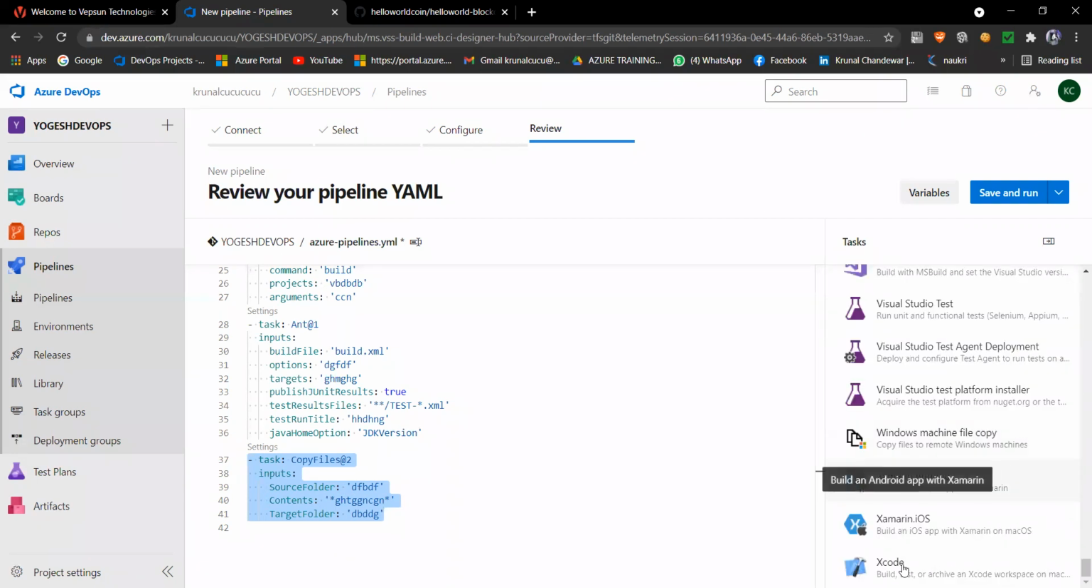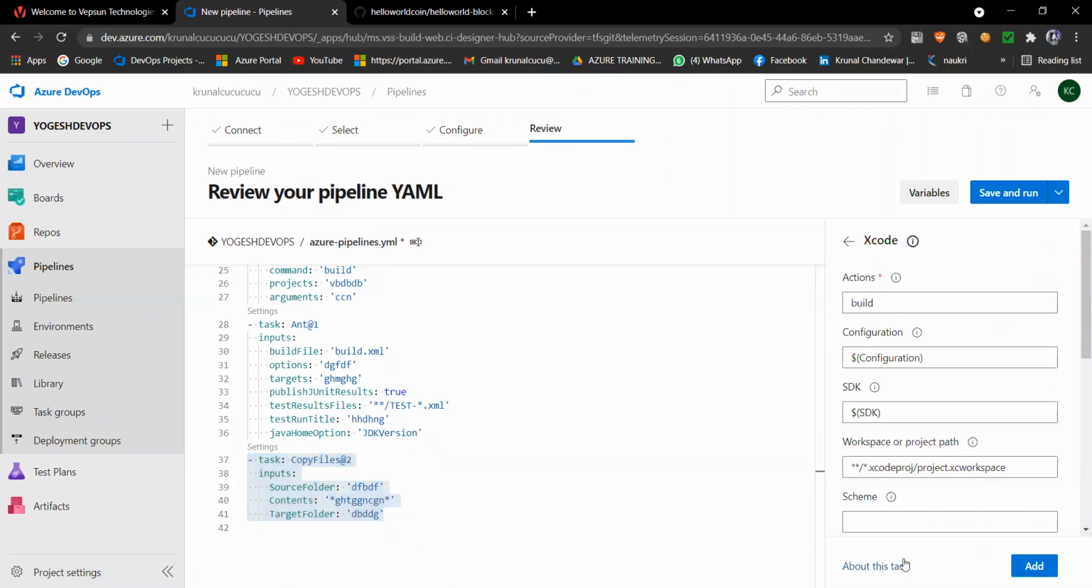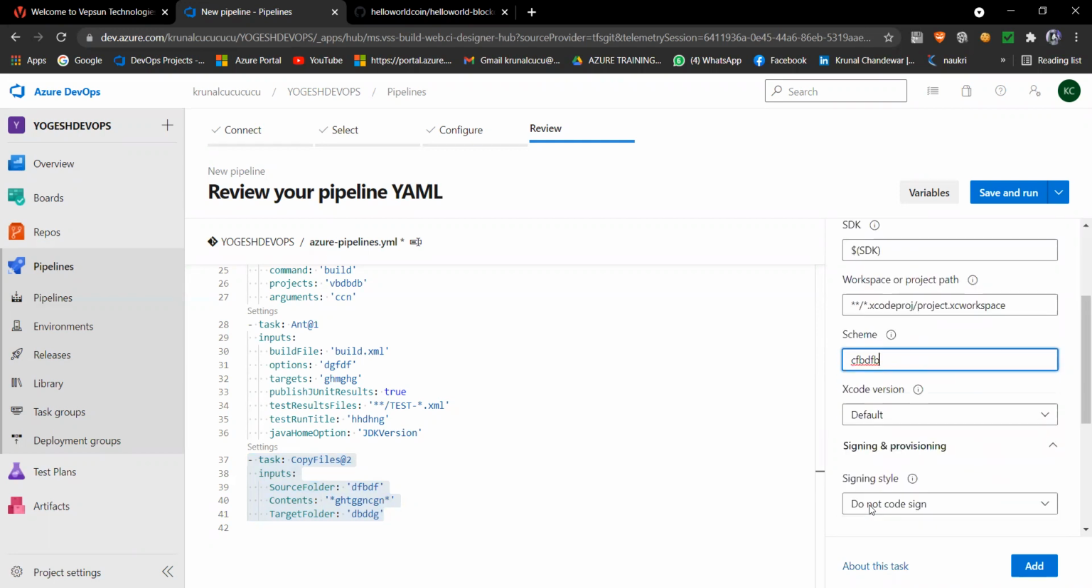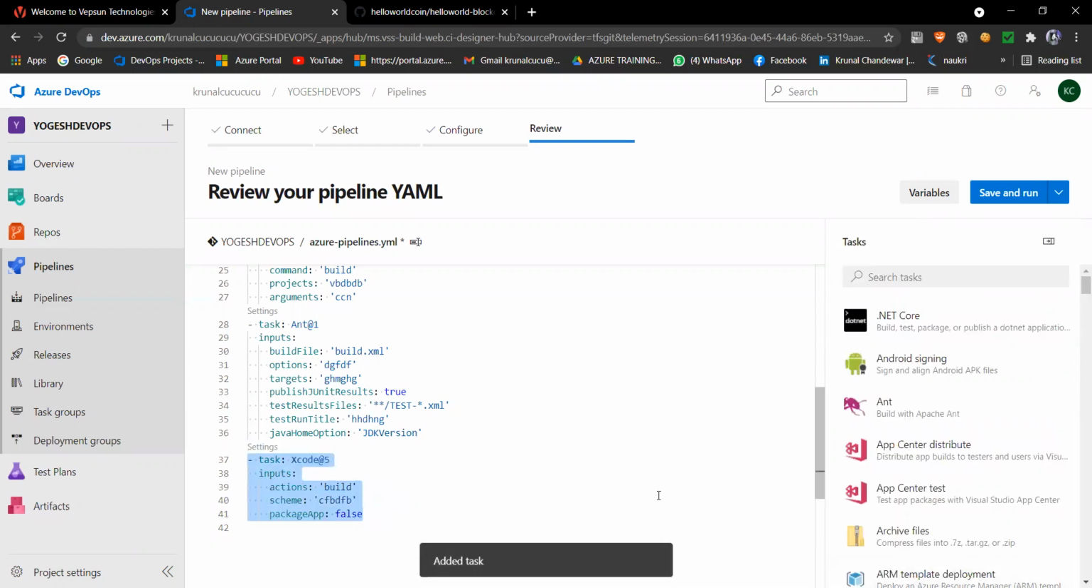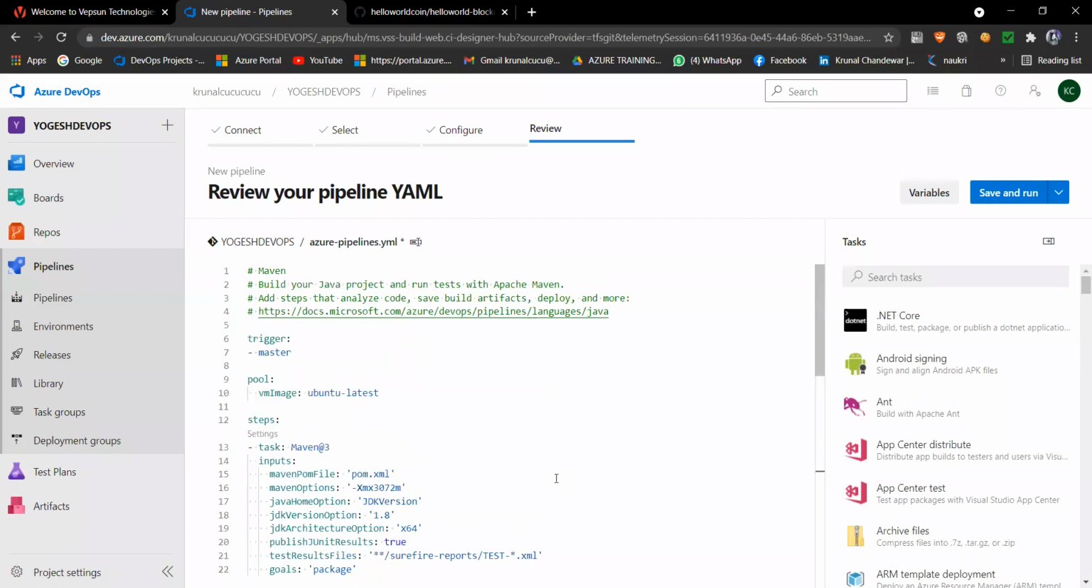Even Xcode is one. So I want to select this as Xcode, and I'm giving the scheme like this, and after that I can add. See, here also that script is added. Nothing is complicated, and nothing is bad here. Everything is so simple and feasible.